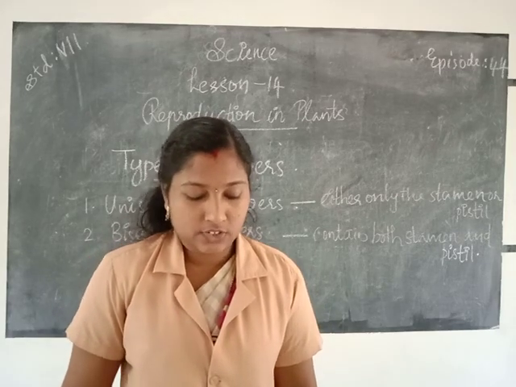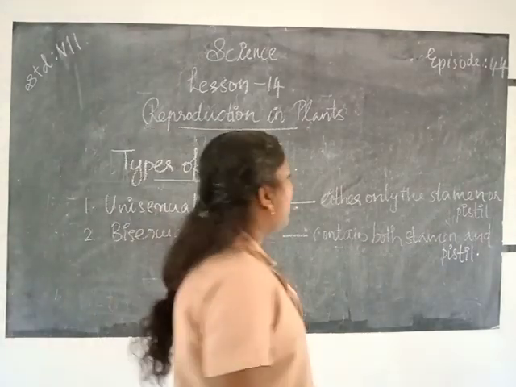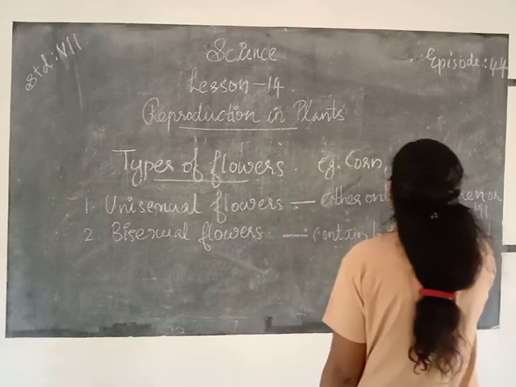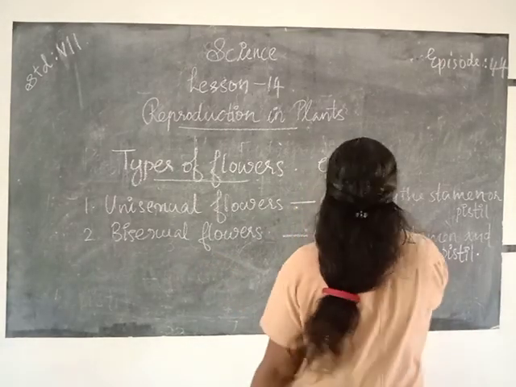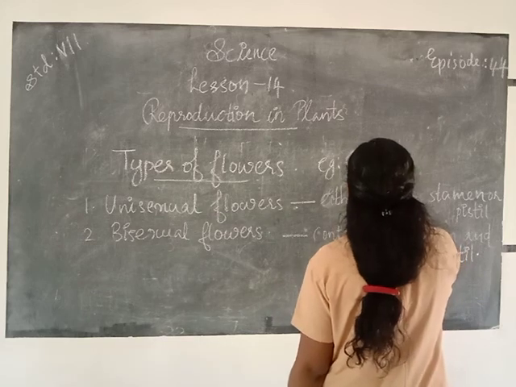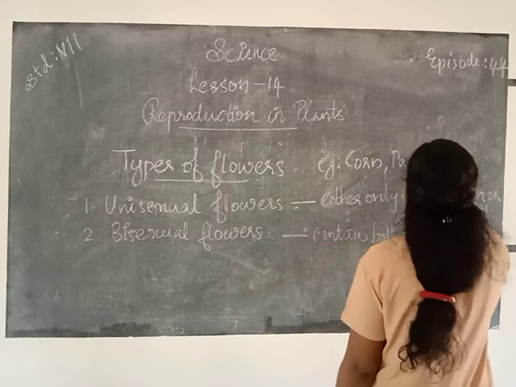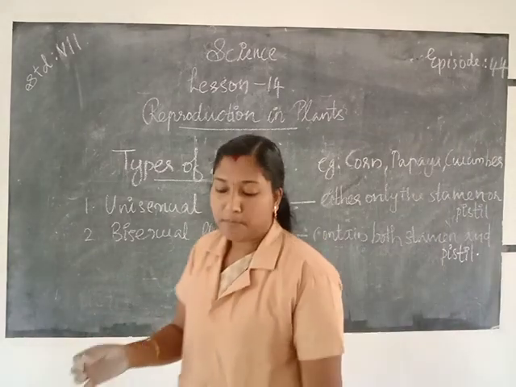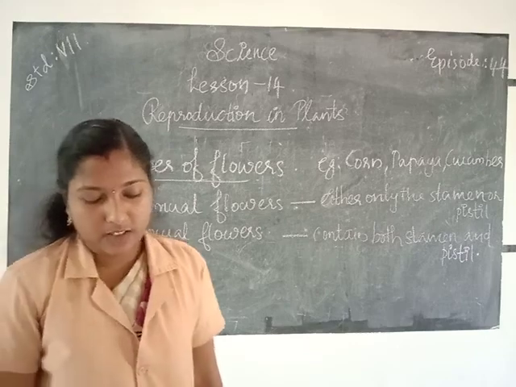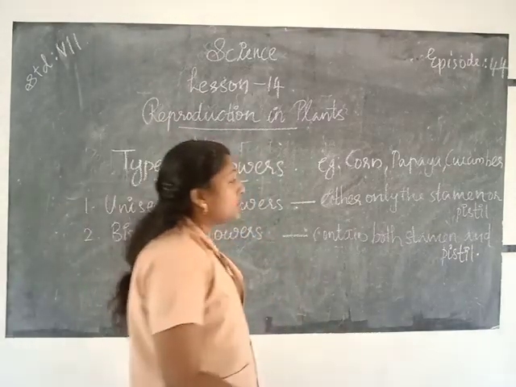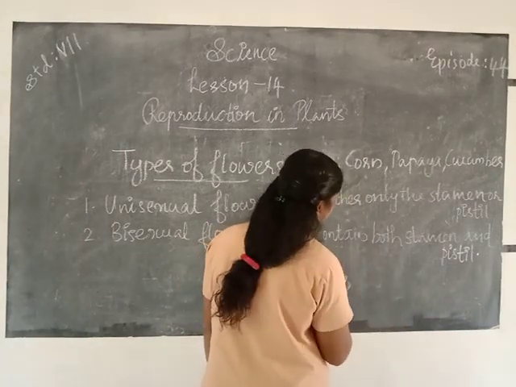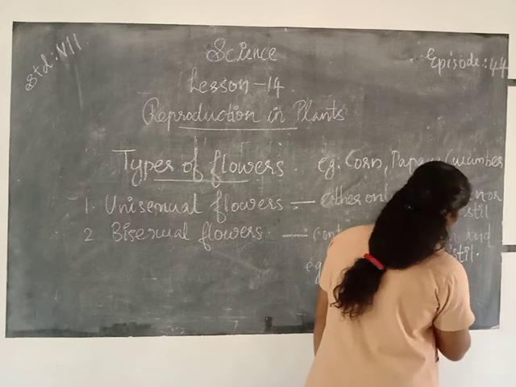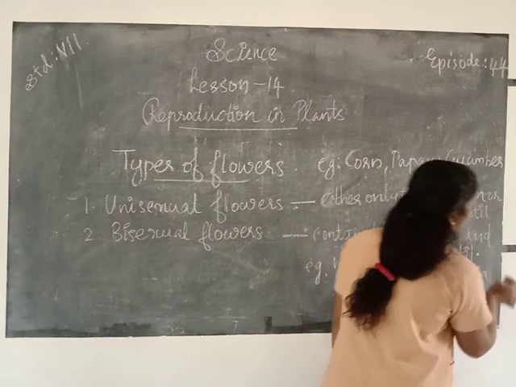Examples for unisexual flowers are corn, papaya, cucumber, etc. Then examples for bisexual flowers are mustard, rose, petunia, etc.